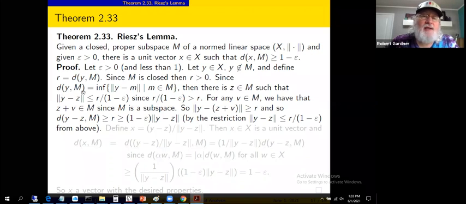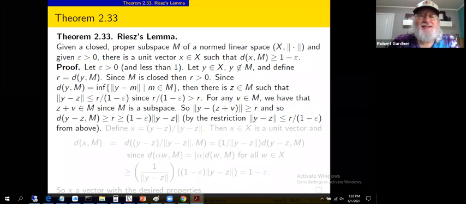The distance from y to M is defined as an infimum of the norm of y minus m, as m ranges over subspace capital M. So, definition of infimum, there exists a z in M such that the norm of y minus z is less than or equal to r over 1 minus epsilon.